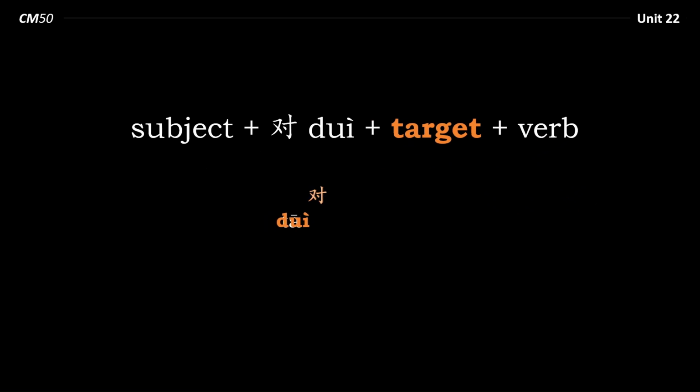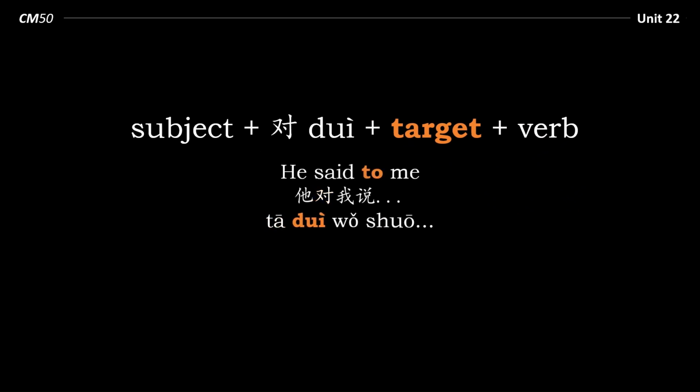Let's have a look at another example. He said to me. Now here, the target marker is to. The verb is said. And who is the target of the verb said? It is me. He said to me. But in Chinese, we say subject 对, target, verb. 他对我说. And then we can complete it with whatever sentence, whatever the person said. 他对我说你好.